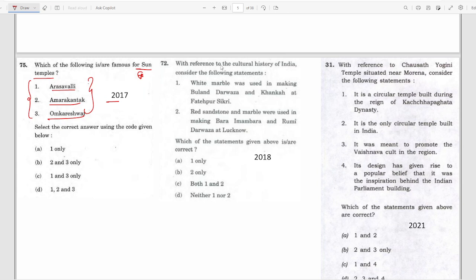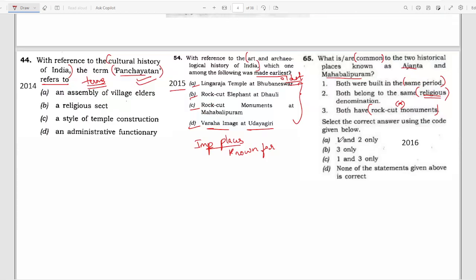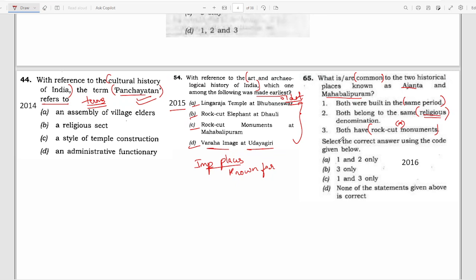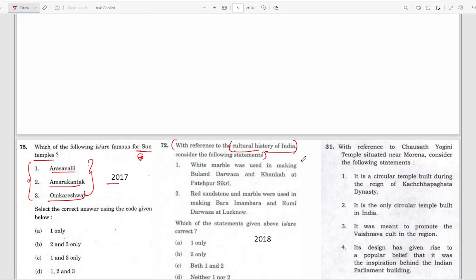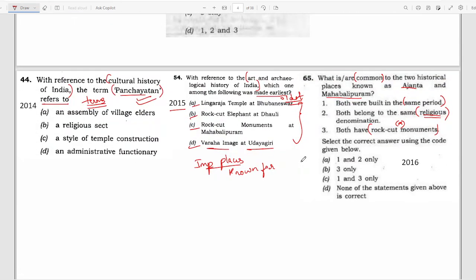Next, with reference to the cultural history of India. Again, cultural history. See, you can see the same type of questions is being asked. The stem also is being asked the same, with reference to the cultural history of India, 2014, 2018. Same stem with reference to art and archaeological history of India.